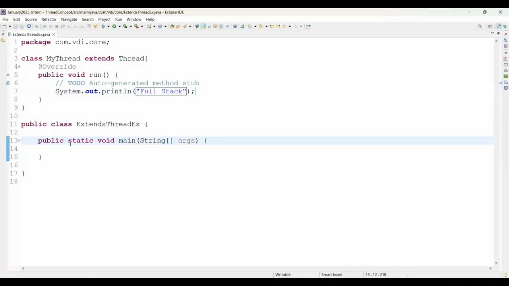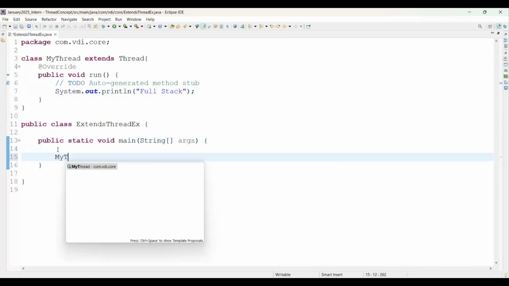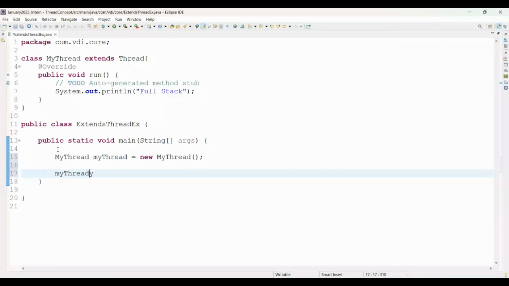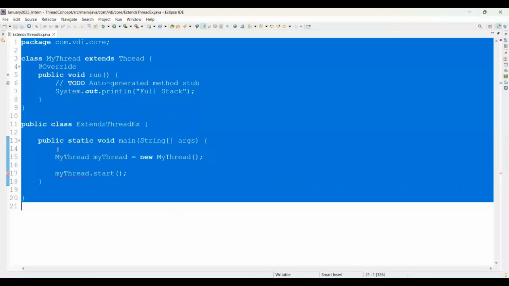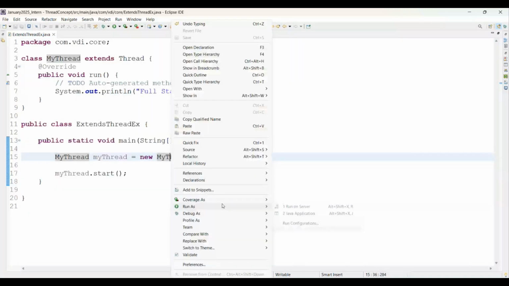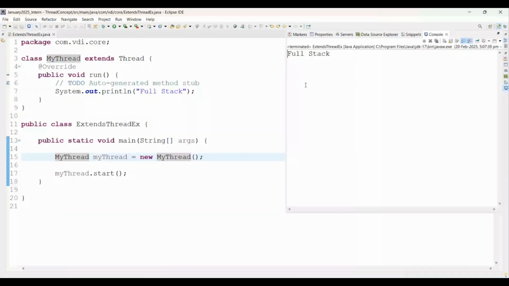Now inside the main method, creating the object of my thread: my thread equal to new my thread. Use my thread dot start. Then definitely our thread is going to start. If you run as Java application, see on screen, it will print full stack.